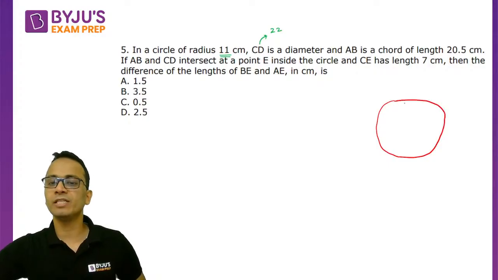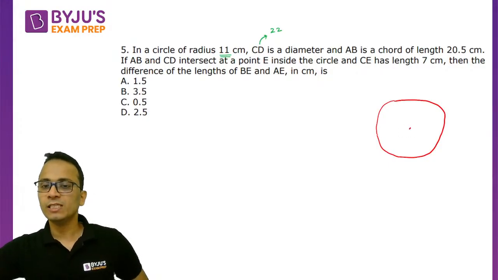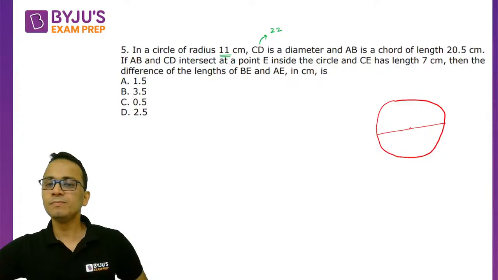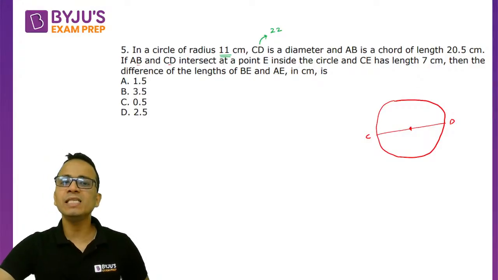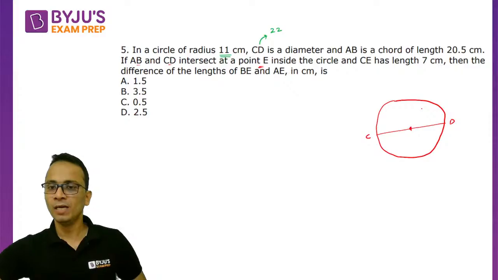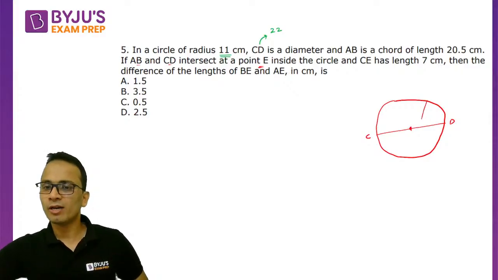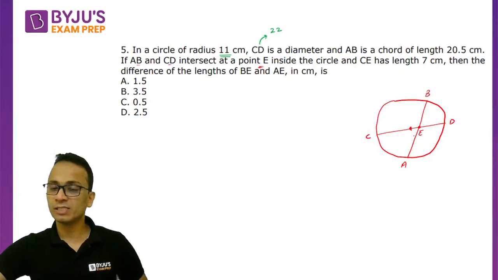Meanwhile, all of you can read this question. So CD is the diameter. The length is 22. And AB is a chord of length 20.5. So AB is any chord of length 20.5 and AB and CD intersect at point E. So AB is any chord, random chord. So ये intersect कर रहा है at point E. So this is point of intersection which may or may not be the center.